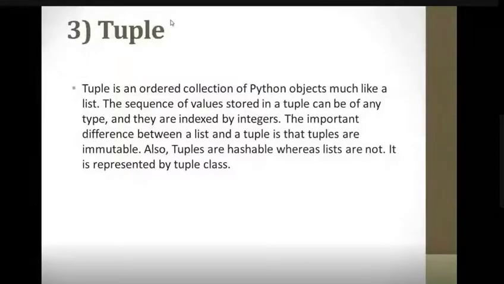So what is the difference between list and tuple? Tuple is immutable, whereas list is mutable. Mutable means we can change the elements of the list, but a tuple is immutable. That means we cannot change the elements of the tuple data type. Tuples are hashable, whereas lists are not. It is represented by tuple class. Just as a string class is there and a list class is there, we have a tuple class also.